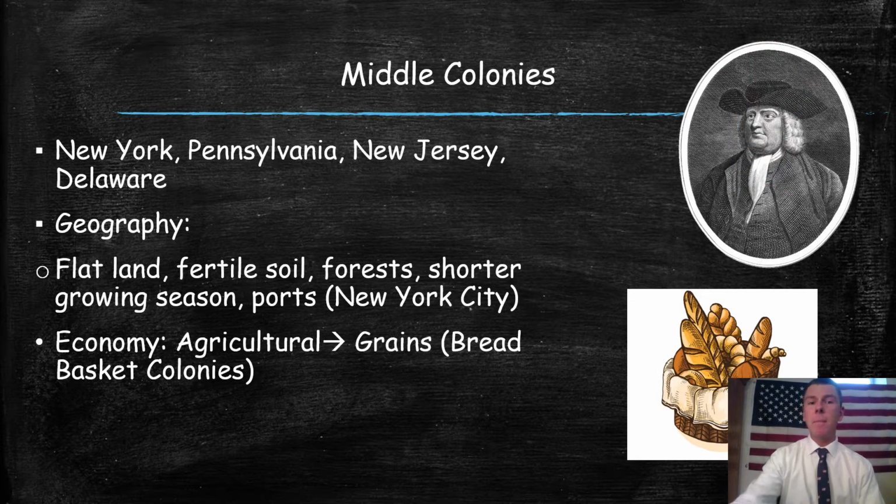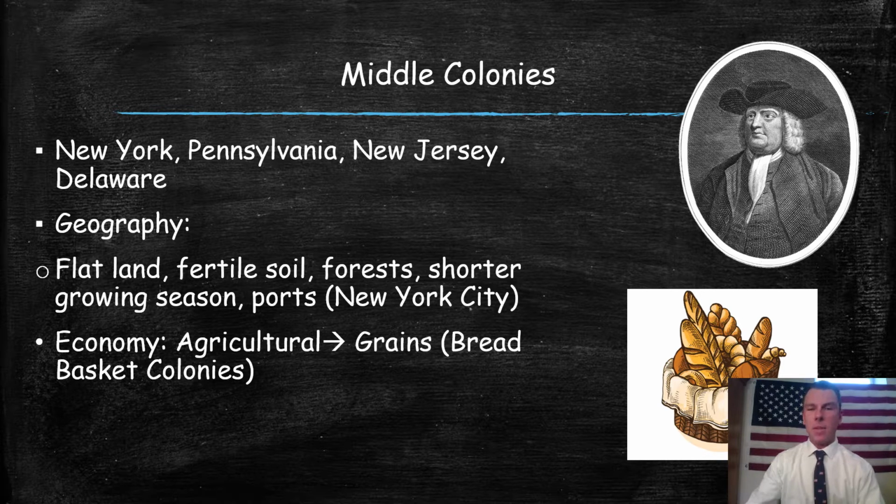Next is the middle colonies. If you're looking at a map of the United States, these are the central part of those 13 colonies. We're talking about states like New York, Pennsylvania, New Jersey, and Delaware. Yes, us in New York, we were considered a middle colony back in the early 1700s. The man on the top right is William Penn, the founder of Pennsylvania. He looks a lot like the man on the Quaker Oats box, doesn't he? He was a Quaker, so it does make sense.